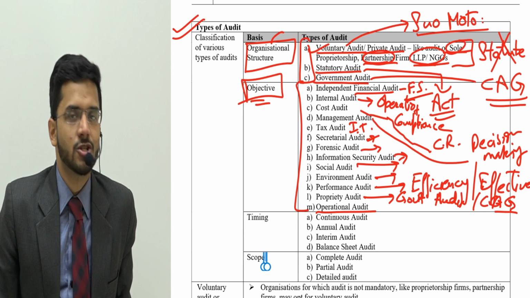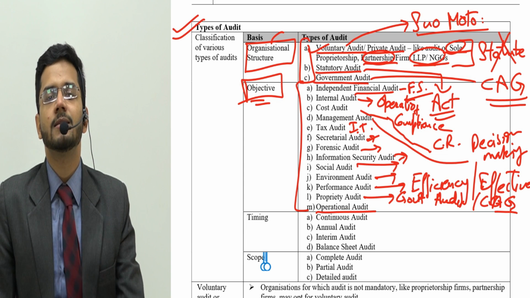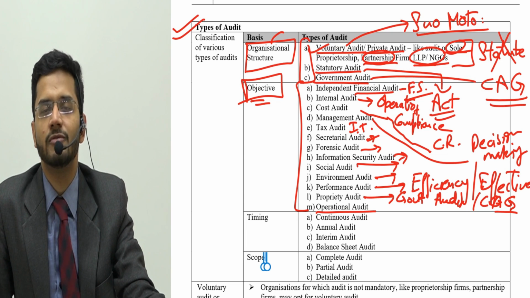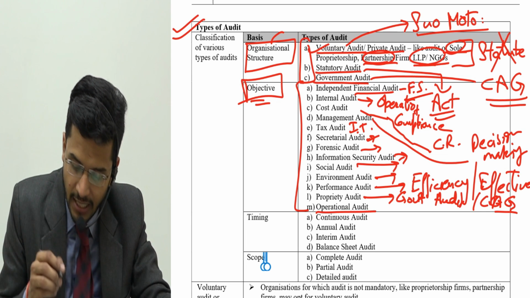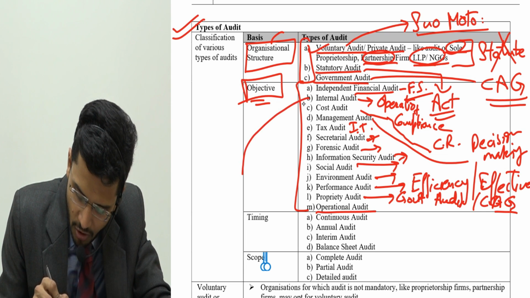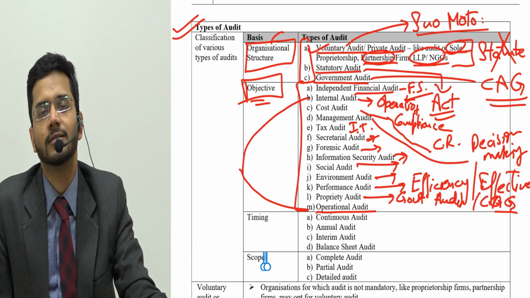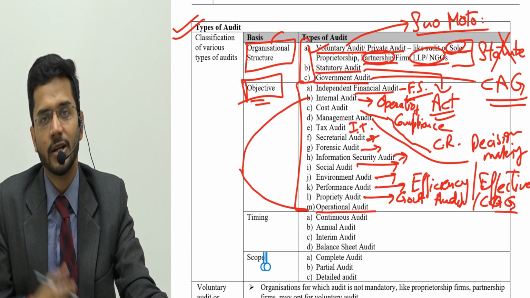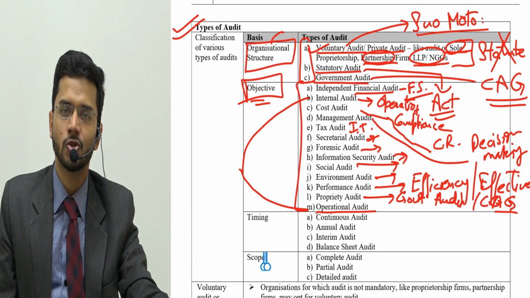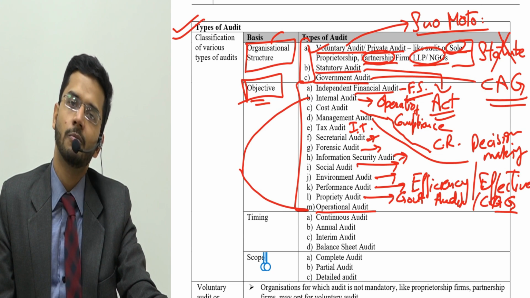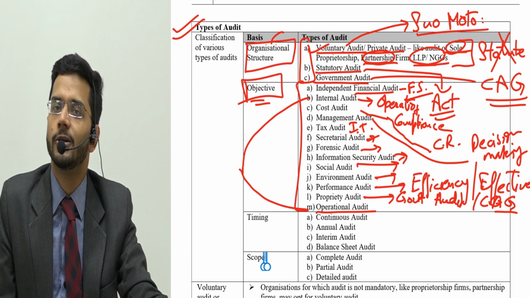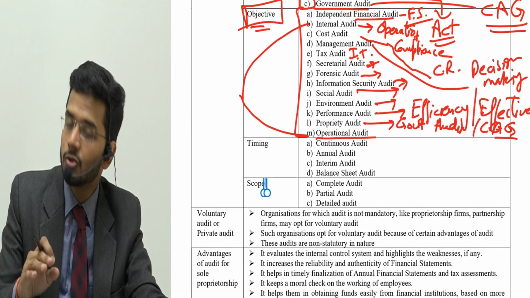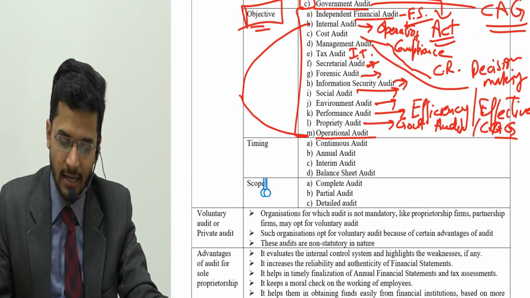This is operational audit: whether the company is performing its operations to the best possible extent or not. That is the question asked in operational audit. And let me tell you, internal audit and operational audit are almost similar to each other. They go hand in hand, because operational audit is a key aspect of internal audit. So these two audits are to be seen and analyzed equivalently.